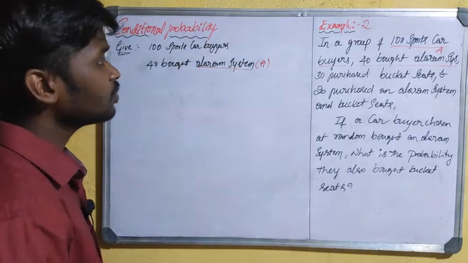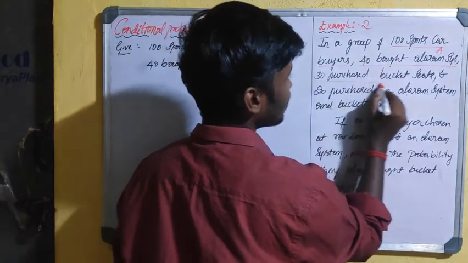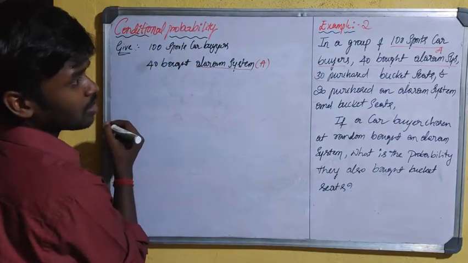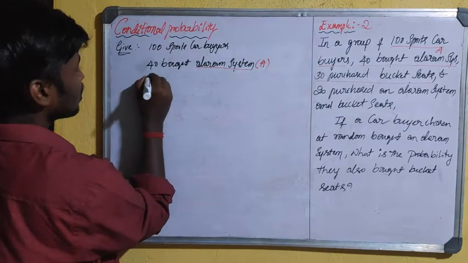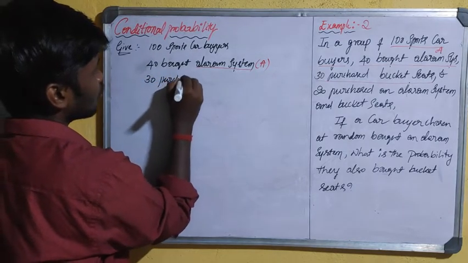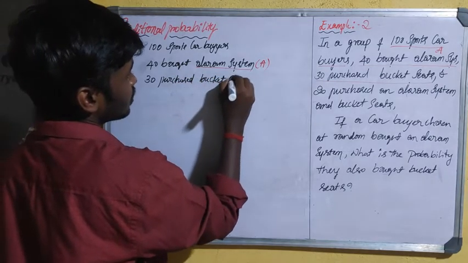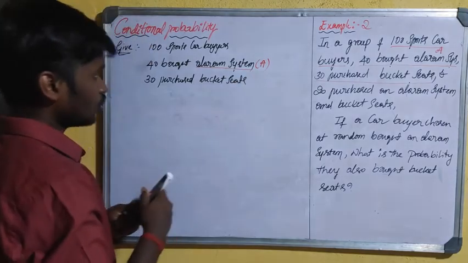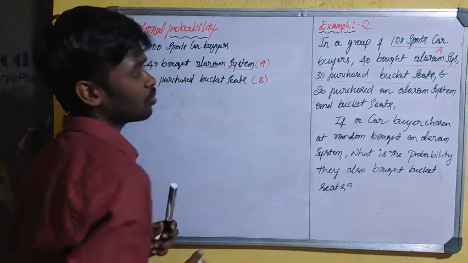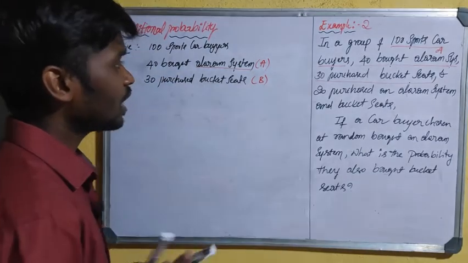Next, 30 sports car buyers purchased bucket seats. How many sports car buyers purchased the bucket seats? That is 30 sports car buyers. Purchase of bucket seats, assume it as event B. Then it is easy to apply the formula.